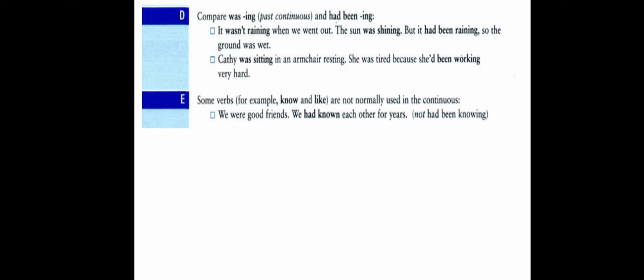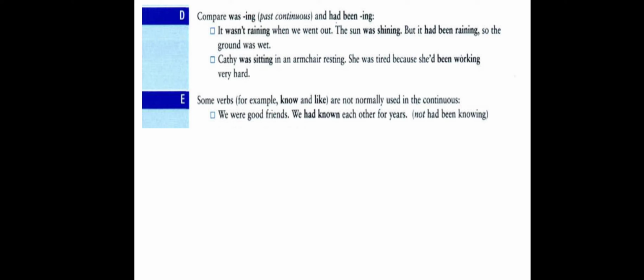Kathy was sitting in an armchair resting. She was in the middle of doing the action. So we use here was sitting, past continuous, in the past. She was tired. This is the end point. Now she was tired. Not now, I mean in the past. The point is she was tired. What happened before that?